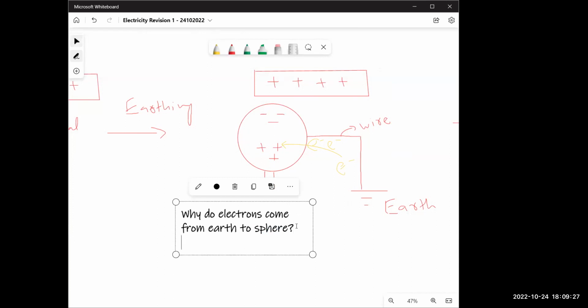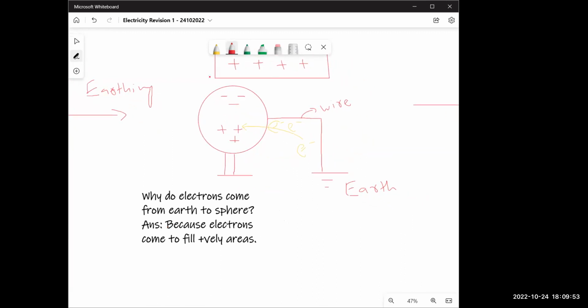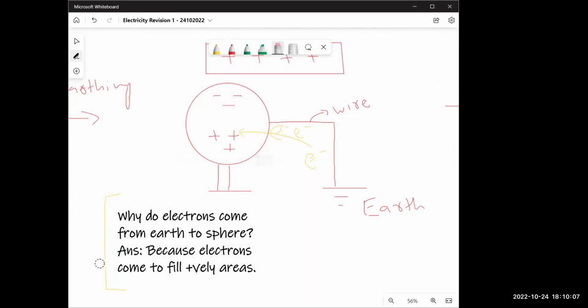Sir, I don't know. The answer is, I'll tell you. The answer is going to be because electrons come to fill positively charged areas. All right. Read this out loud, Lula, from the beginning. Why do electrons come from Earth to sphere? Answer, because electrons come to fill the positive areas. Positively charged areas.